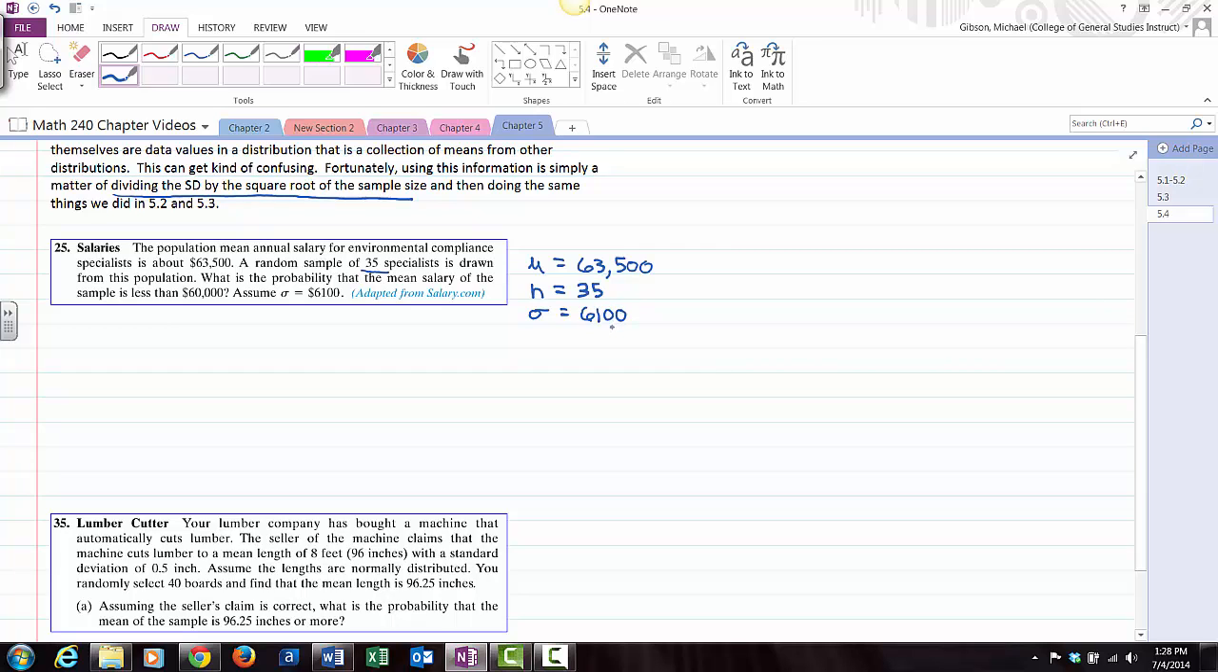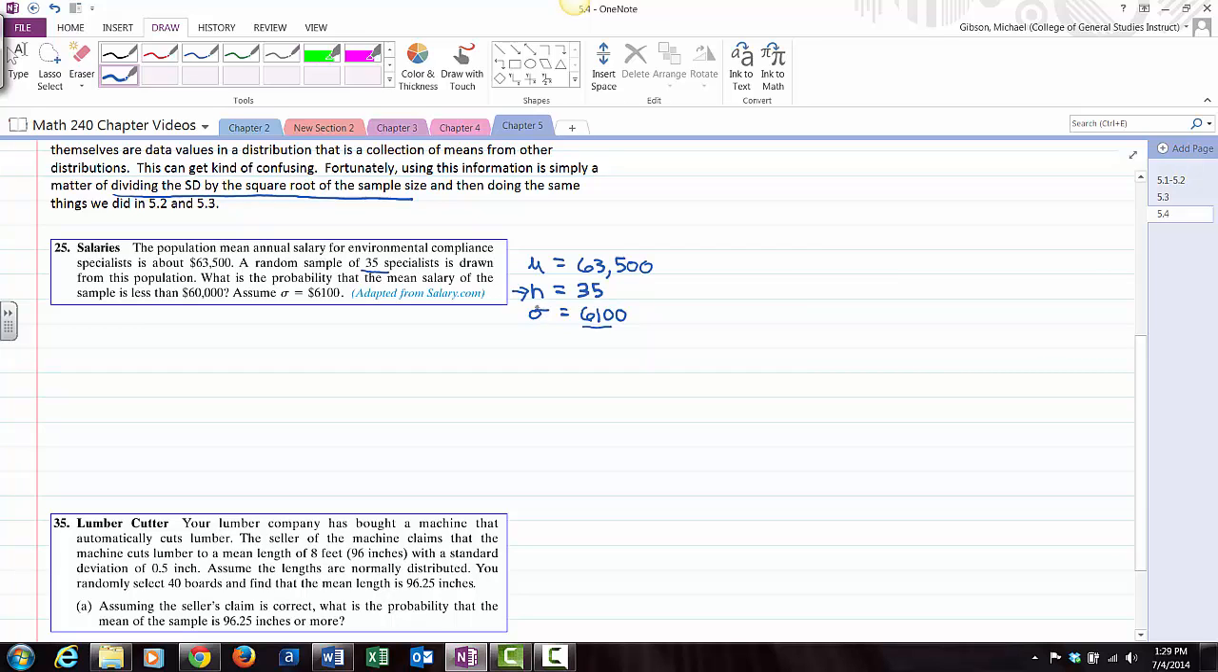Okay? Now, the only adjustment we're going to need to make, we'll do just like we would have done in 5.2. This is a probability question, 5.2, except that we're going to have to divide this standard deviation by the square root of the sample size.